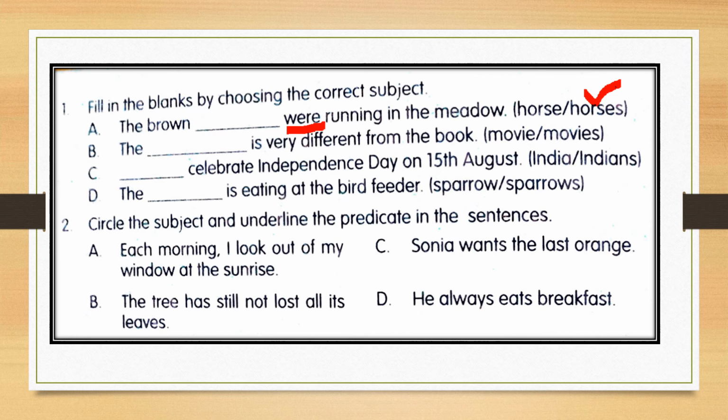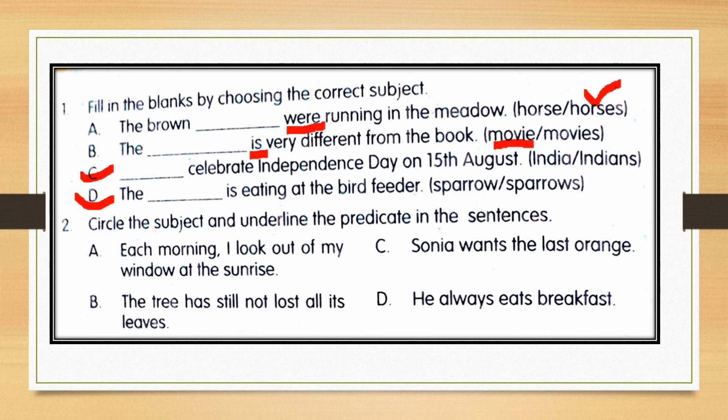The word used is "is", which shows it is meant for a single thing. So here we have to select the one which is not a plural form. This first one is not a plural form. Movie. Correct. So the second answer is movie. Like that, find out the answers of C and D.